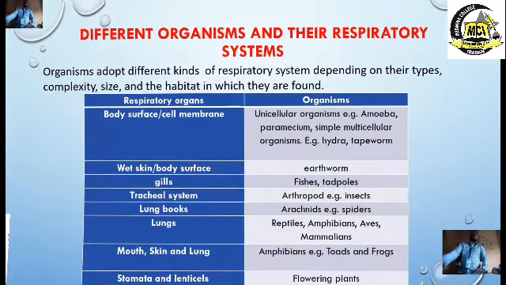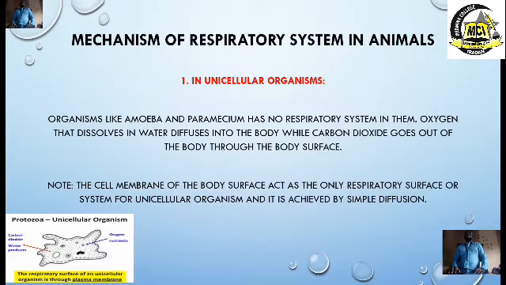Okay, our next objective is the mechanism of respiratory system in animals. Foremost, what do we mean by the statement mechanism? Mechanism simply means explaining how these different organs or parts of the organs come together and work effectively to perform their function. How do they work effectively to perform this function?